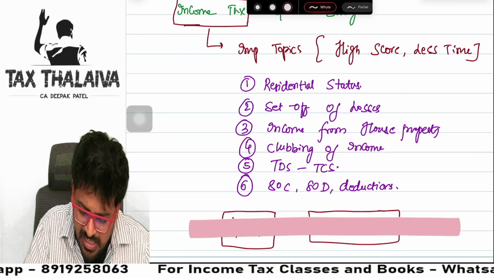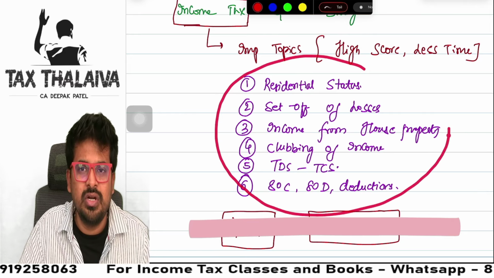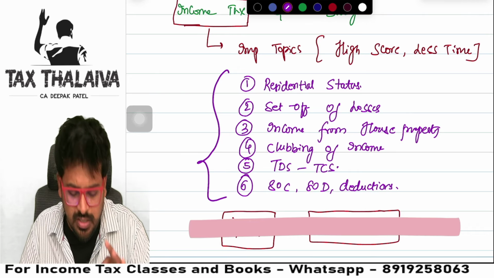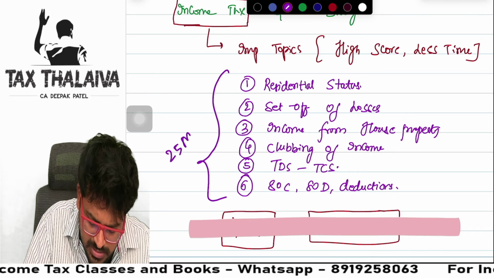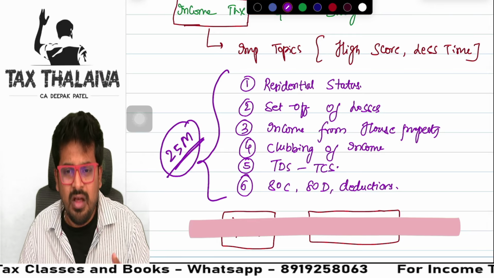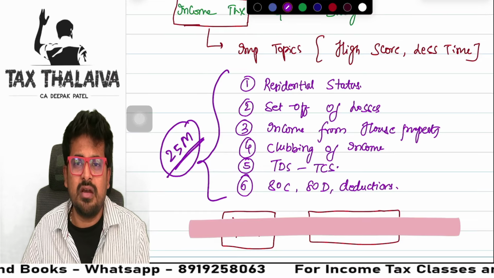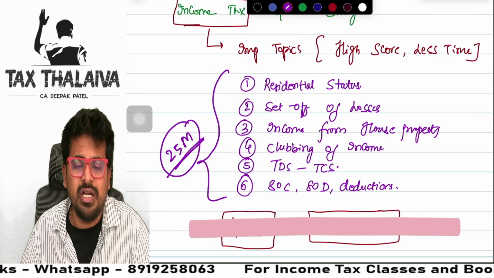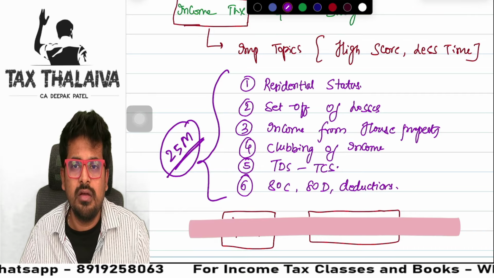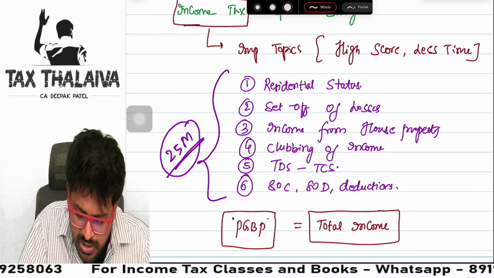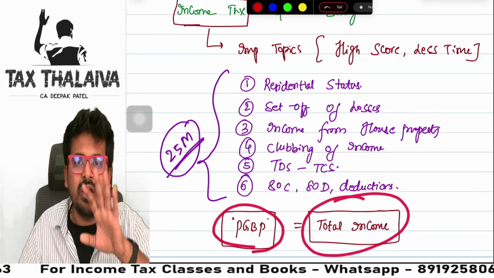So guys, trust me, only these chapters, if you are very good at them, minimum 25 marks out of 50 marks is done. How much time will it take? All small chapters these are. None of the chapters which I mentioned here is big. Then comes PGBP. Don't take PGBP lightly, because PGBP is nothing but your total income computation question.